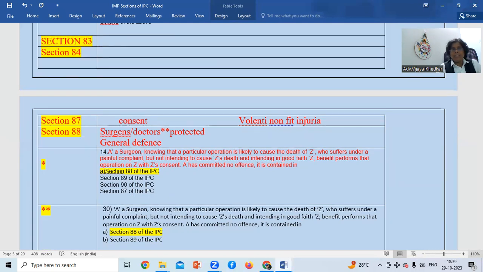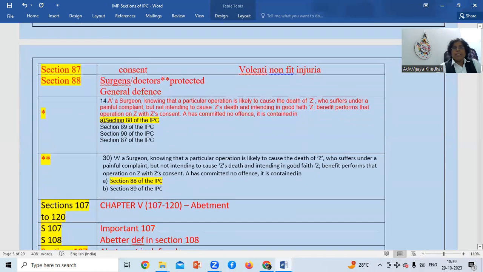Section 88 of IPC is the same as we have discussed about the surgeon who is performing surgery with a patient's consent. He is protected under section 88. Please remember this illustration. Many times it is asked. At least twice I have seen this.